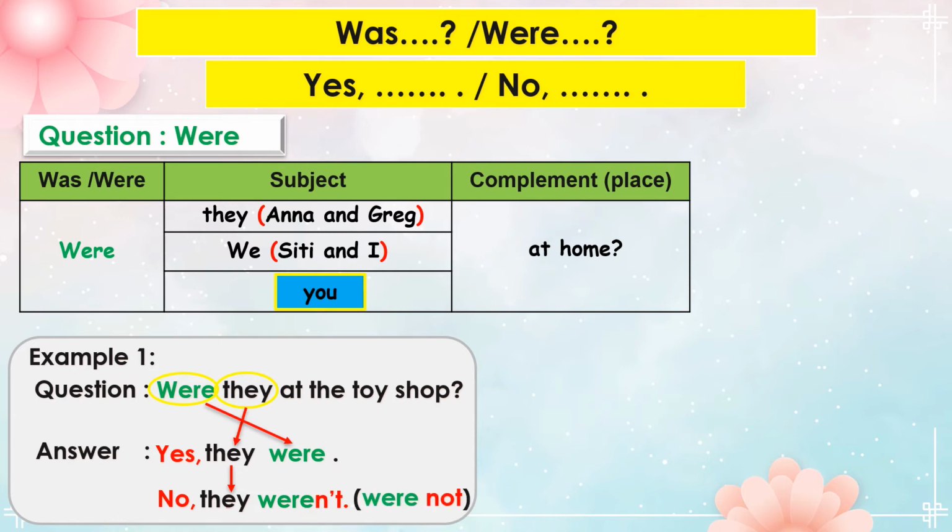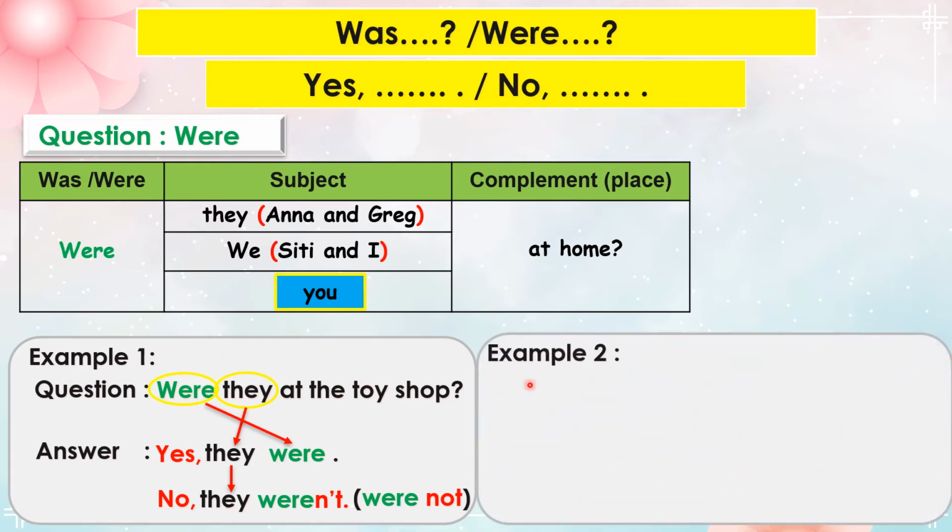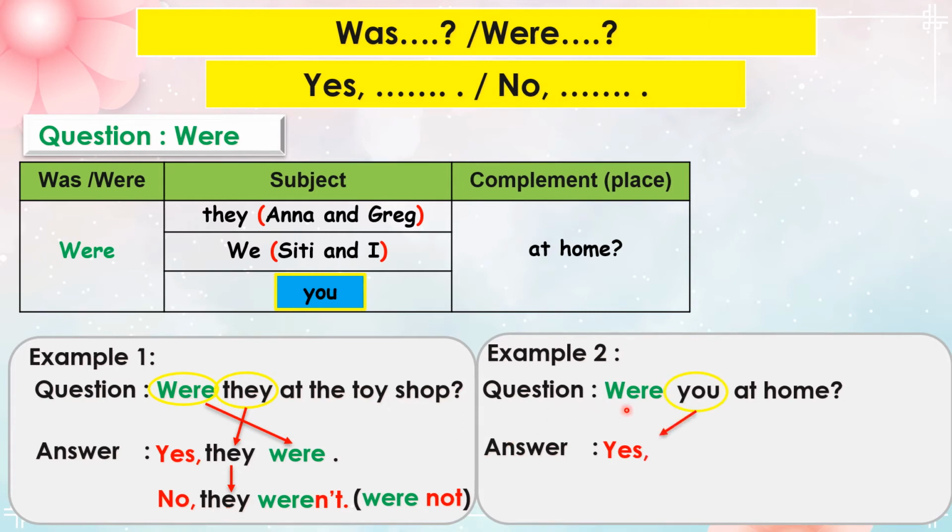Let's look at the special subject you. Example 2. Question. Were you at home? For positive answer, start with yes, then followed by the subject you. For special subject you need to change you to I. Then the be verb were.